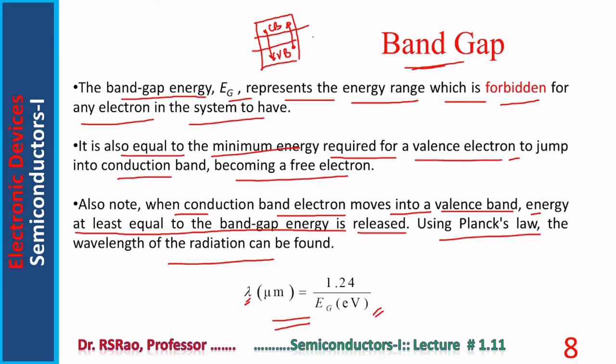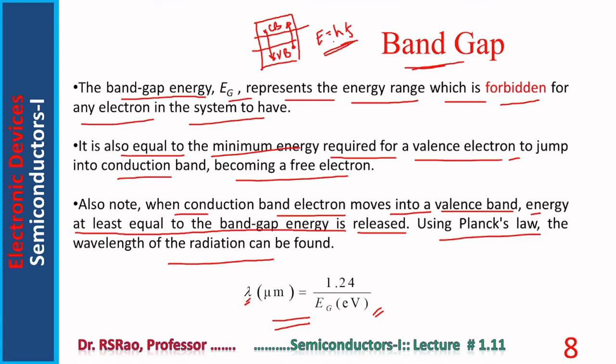Radiation is associated with a certain frequency. The energy of the radiation and the frequency of the radiation are related by a law. The name of this law is Planck's law, E equal to hf.